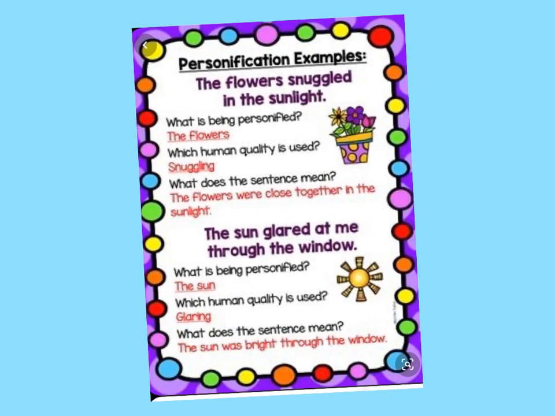Okay, the next example, the sun glared at me through the window. Okay, so what is being personified? The sun, and the human quality is that it's glaring. Glaring means to stare at something really hard. What does the sentence actually mean? The sun was bright through the window. So in these two sentences, the personification words are snuggled and glared, because those are human characteristics being used to describe an object or idea.